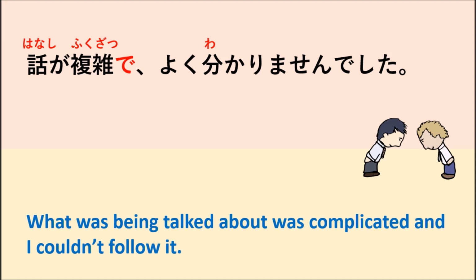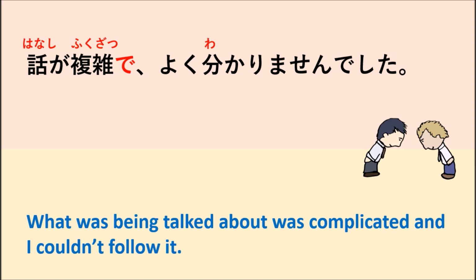Fukuzatsu means complicated. Hanashi ga fukuzatsu de. Fukuzatsu is a noun. So in a case like this, we use de, not te. So 複雑でよくわかりませんでした。This means you really didn't understand at all very well.